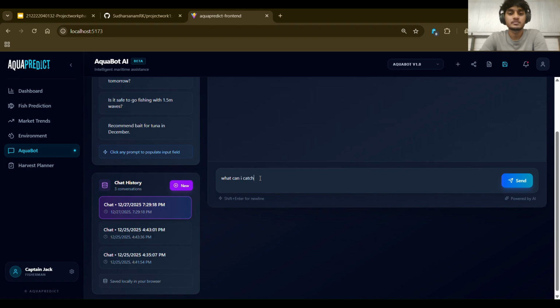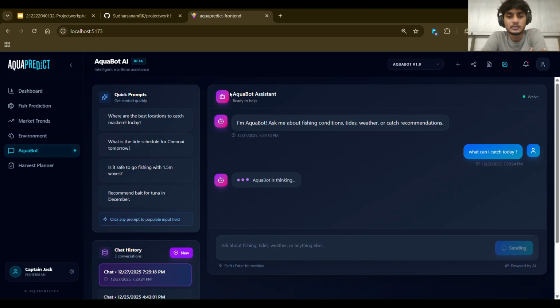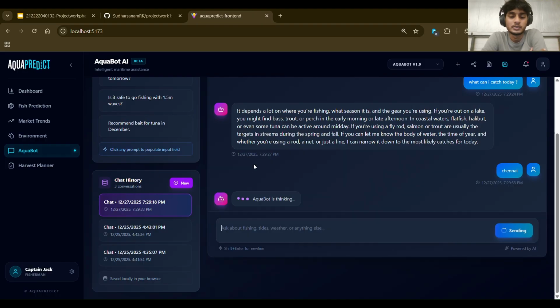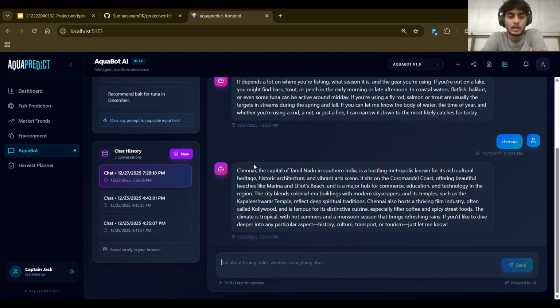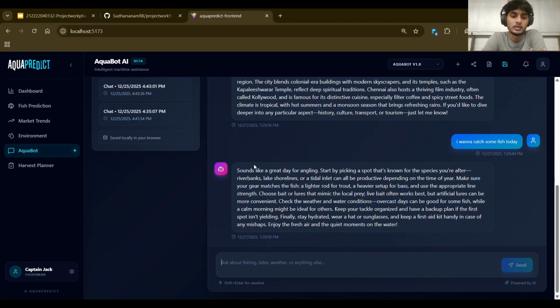Finally, we recognize that not every user wants to navigate charts. AquaBot is a maritime assistant. Using a dual engine approach, Gemini for complex reasoning and Groq for high speed fallbacks, AquaBot answers natural language questions like what can I catch today? It doesn't give a list, it provides contextual advice on gear, bait, and safety. This lowers the barrier to entry for knowledge, accessible to anyone with a smartphone.